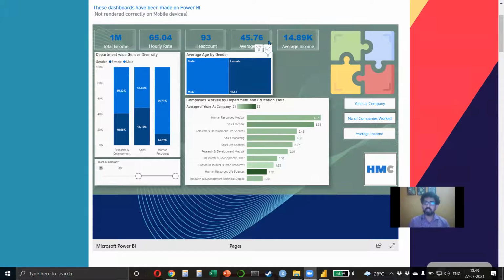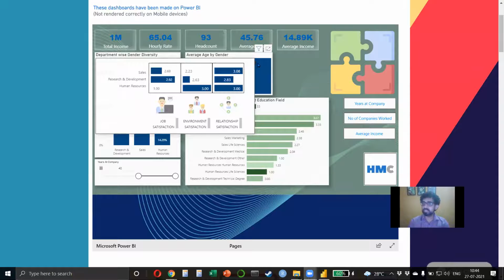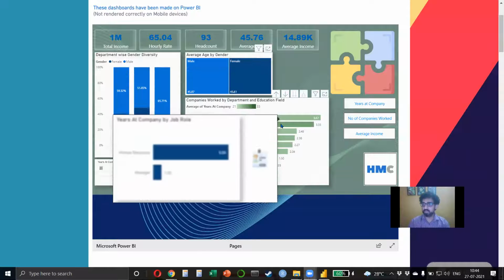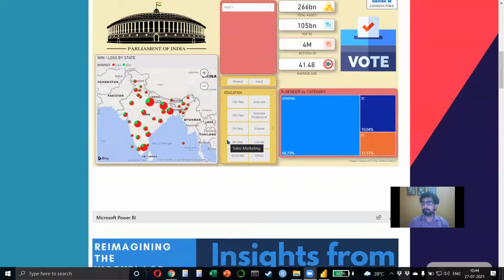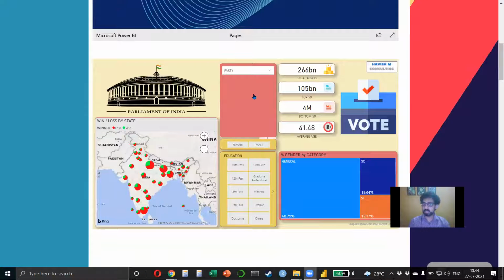But again, remember, it is not the quantity. I want quality. You make 10 dashboards, but really good ones, something that looks really nice. I would prefer that rather than making 25 charts, which are the same chart over and over again of the same type. Like if you look at my dashboard right now, do you see everything is different? Look at this, it's different to this, it is different to this. You can look at this political dashboard here, right?